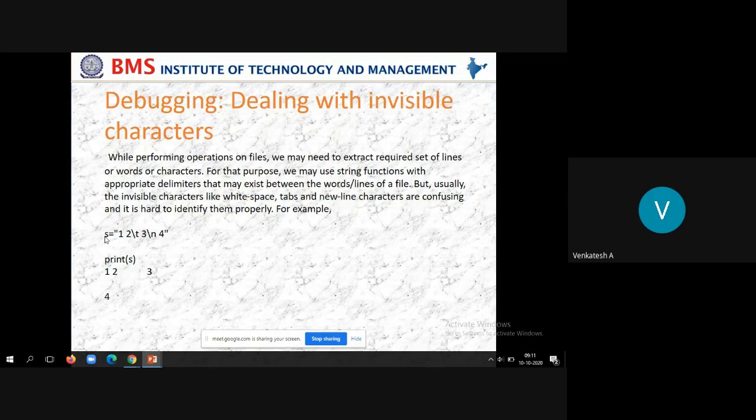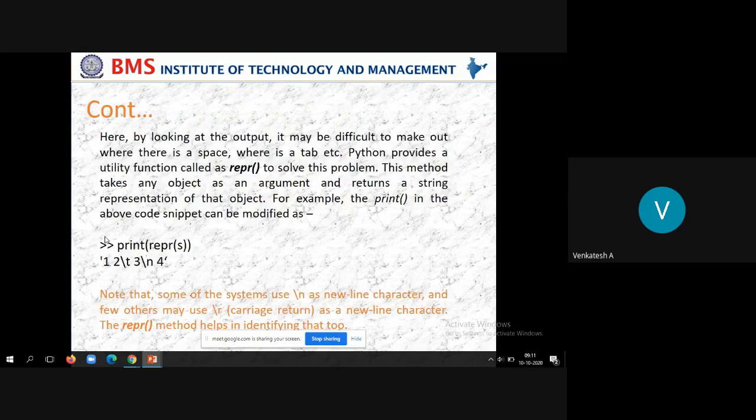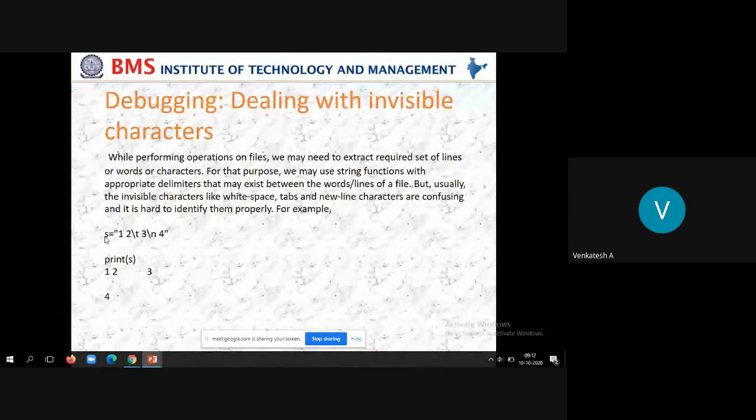For that purpose, we have a method called repr. Repr means representation, that is, the exact representation of the string. If you look at this output, 1, 2, then tab 3, in the next line 4, this is not the exact representation of S. This is the interpretation of the string value.